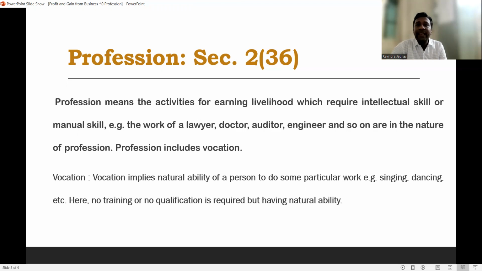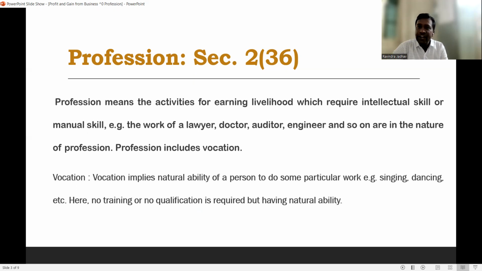That means no selling, purchase, or manufacturing activities take place when there is a profession. Only intellectual skill or manual skill is used to render services to the people. So this is a profession.